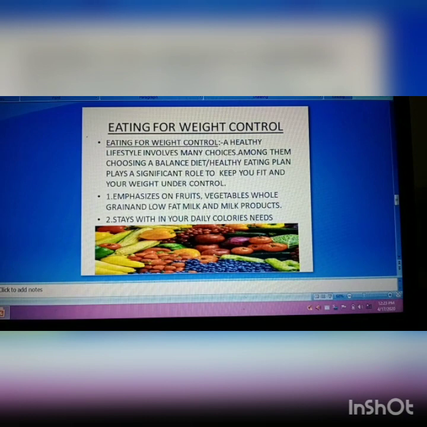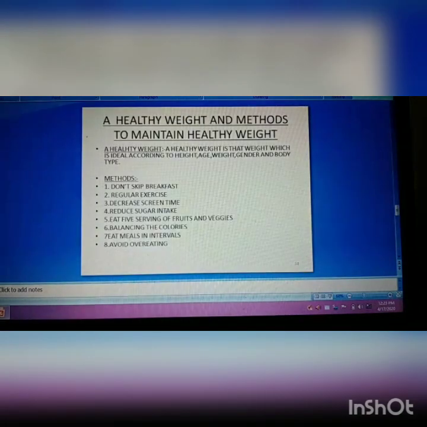A healthy lifestyle involves many choices. Among them, choosing a balanced diet, a healthy eating plan, plays a significant role to keep you fit and your weight under control. According to the dietary guidelines, a healthy eating plan, first, emphasizes fruits, vegetables, whole grains and fat-free or low-fat milk and milk products. Second, include meat, fish, poultry, beans, eggs and nuts. Third is stay within your daily calorie needs. A healthy eating plan helps you manage your weight and keep weight under control.